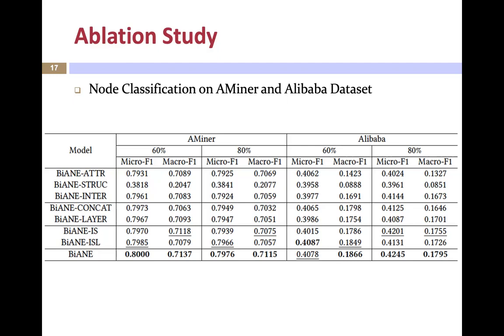And the intra-partition proximity modeling is a key step in embedding bipartite networks. From the last three rows, we can find that BiANE can reach similar performance as BiANE-IS and BiANE-ISL, which validates that our dynamic positive sampling strategy can bring about the same improvements as the importance sampling, but with smaller time complexities.